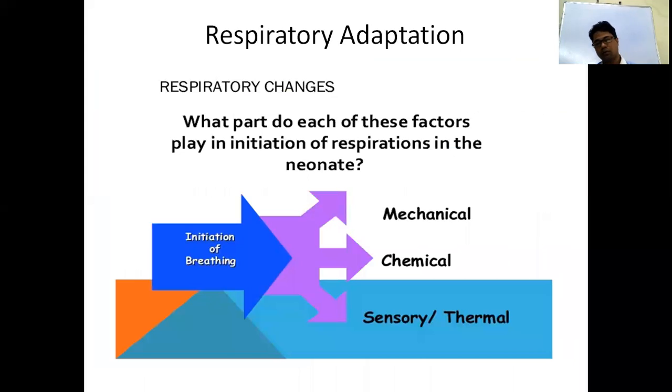So after the transition period, how will the baby adapt to the respiratory condition? The baby will adapt in three ways: mechanical, chemical, and sensory, or you could say thermal. So by these three ways the baby will adapt. Respiratory adaptation means first breath, the baby achieves the first breath. So for initiation of the first breath, by these three factors, the baby adapts the respiratory system.